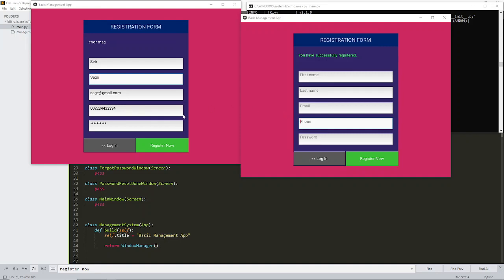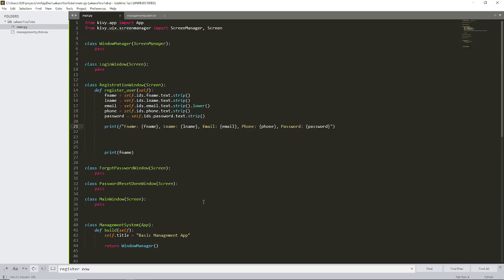Okay, so let's continue with the message. Here you see that we have validation. If I click this again, it says all input fields are required. So let's do that so that instead of putting this error message here, we want to be updating this one rather. Initially we will put it with an empty string. I mean, there should be nothing inside there.